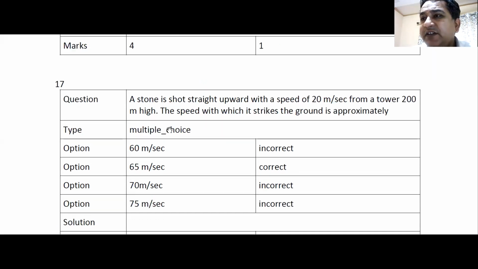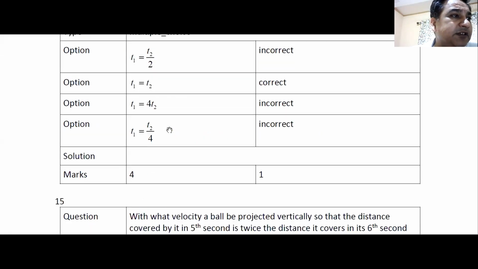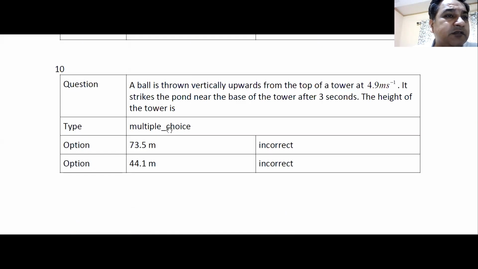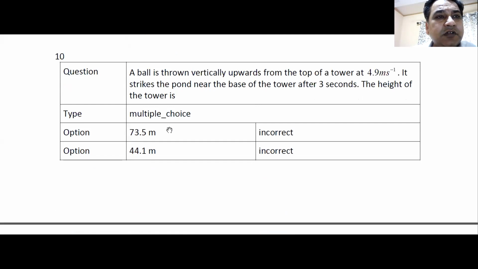Question number 10 we have already discussed. Karthik, what is wrong with question number 10? Initial velocity is plus 4.9. Time of flight is 3 seconds. Distance traveled is minus h. You put the values, you will get the answer. g value is 9.8 meter per second square.